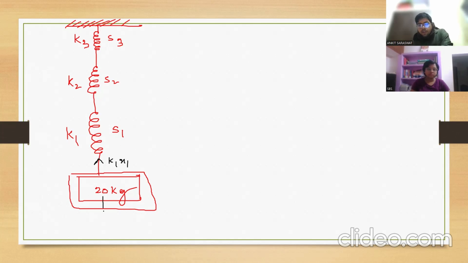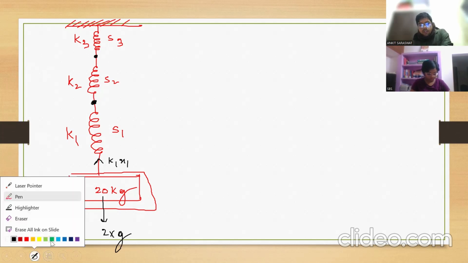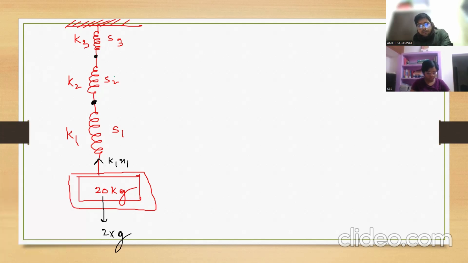Here, mg is down. Clear? Now this S1 is attached here with S2 like this. This S2 is attached with S3 here. They are tied together. Now if I draw the free body diagram of this point, this is my system.